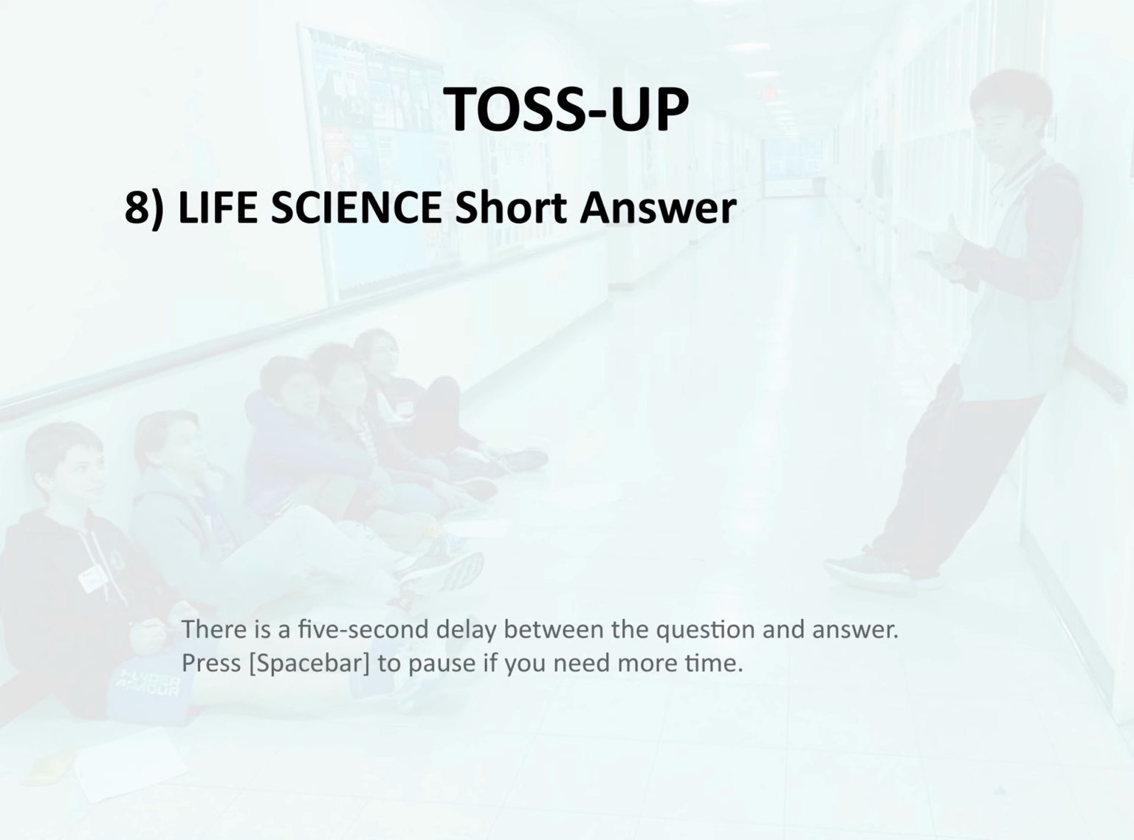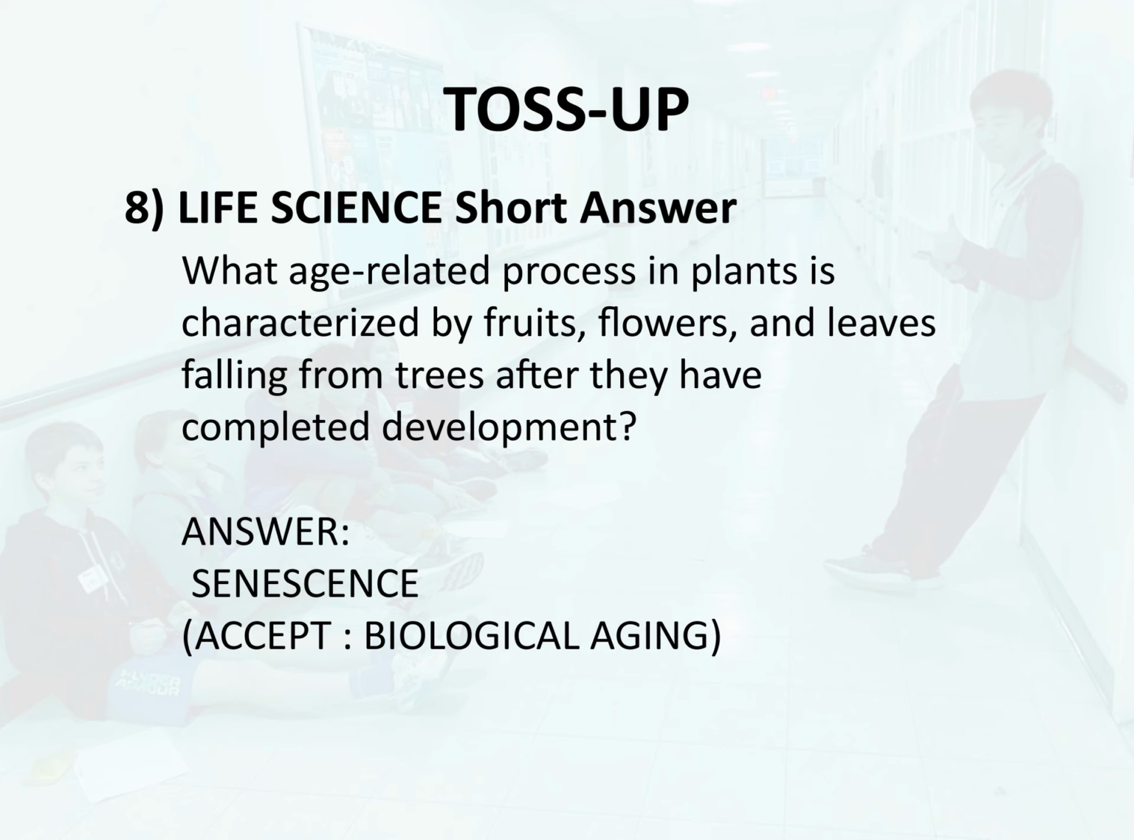Toss-up 8. Life science. Short answer. What age-related process in plants is characterized by fruits, flowers, and leaves falling from trees after they have completed development? Answer. Senescence.